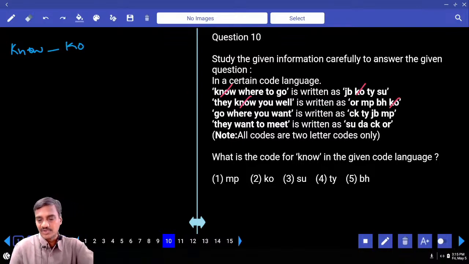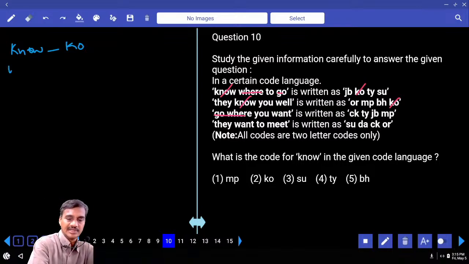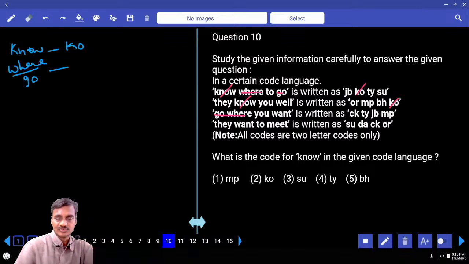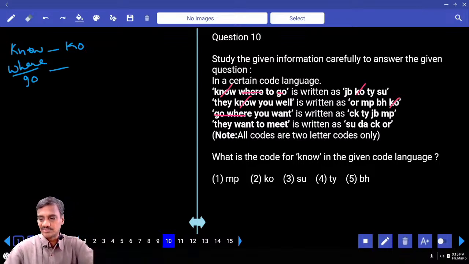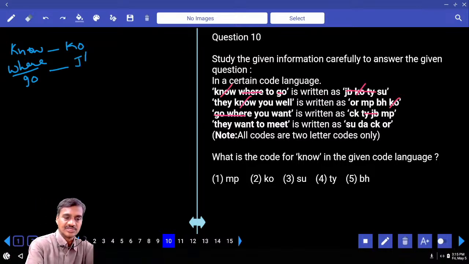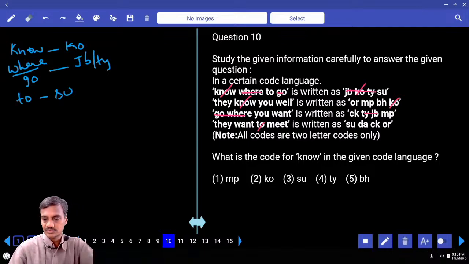Then if you compare 1 and 3, where and go are the two words that are common here. And here also these two words are common. And where and go were not repeated anywhere else. So what is the code? The code that is common is JB and TY. Now JB and TY in any order. Then what is left over here? 2. And the code to this 2 is SU. And here also 2 is SU.